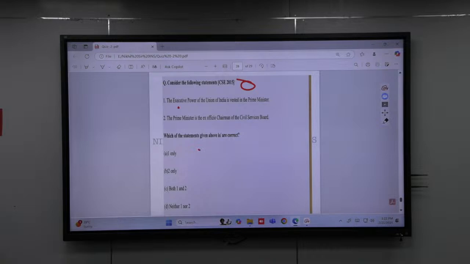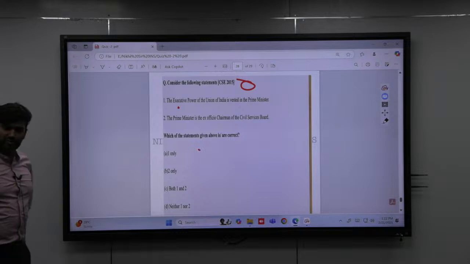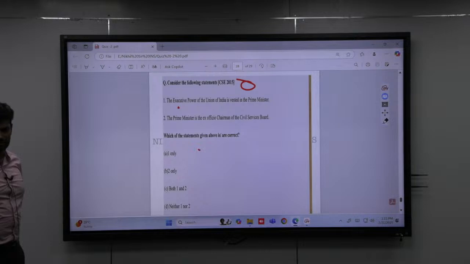Time up. Okay. So the first statement: the executive power of the Union of India is vested in the Prime Minister. But don't you think the Prime Minister has executive powers? It is not written anything like that. The decision is taken in the name of the President. The executive power is vested with the PM also. The PM also performs many executive functions.